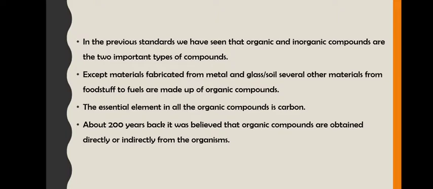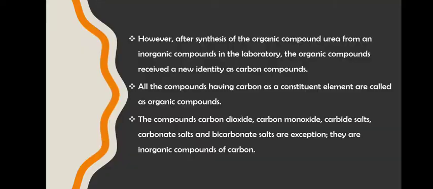Now all the organic compounds will contain carbon and inorganic will be devoid of carbon. Okay, that is the basic difference. Now all the organic compounds are obtained directly or indirectly from the living organisms only. Followed? So necessarily they contain carbon.